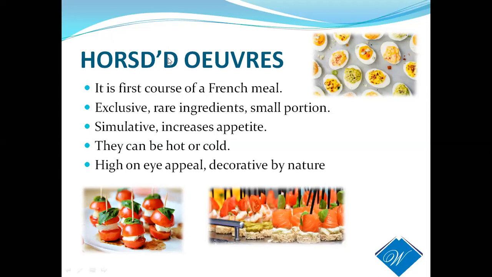And now we will move to the other thing. It is called hors d'oeuvres. Hors d'oeuvres is the first course of the continental meal. Okay, whenever you go to a French classical menu, this is the first thing that comes in the French meal. It is called hors d'oeuvres. Exclusively rare ingredients and small portions are used.